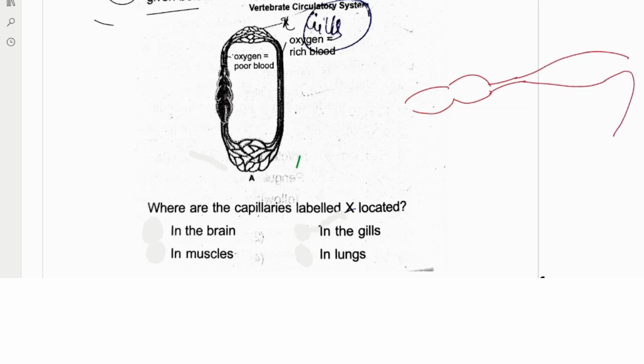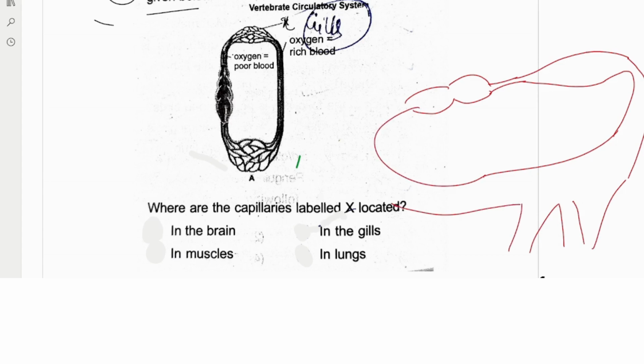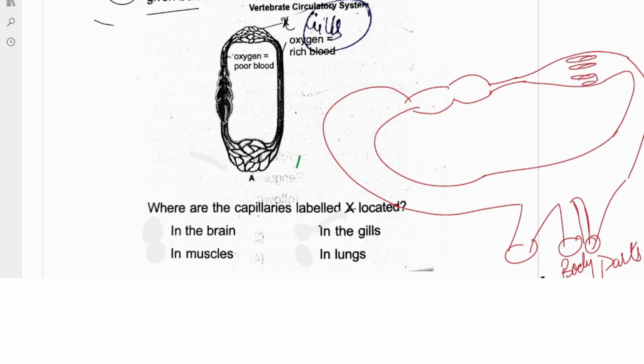Then they have a connection with the body parts, and from different body parts they have a connection again to the atrium. So this I am trying to show you as body parts. These are the gills, this is the atrium, this is the ventricle.